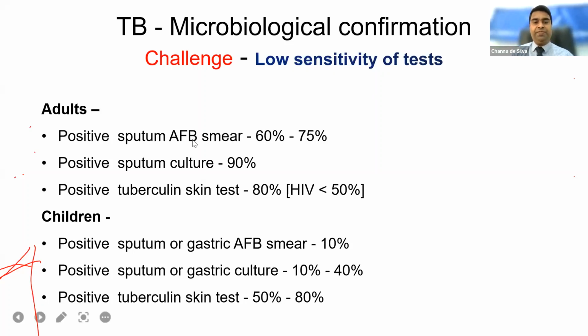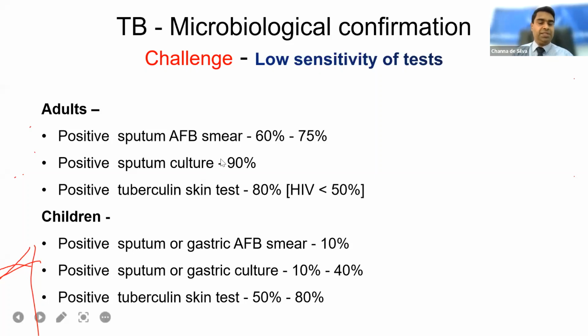The sputum AFB, the Ziehl-Neelsen staining for acid-fast bacilli, the smear, is the main method of diagnosis of TB in adults. Around 75% of adults with classic pulmonary TB have a positive sputum. But in significant contrast to that, in children it's about 10%. The gastric aspirate about 10%. Sputum obviously is even less than 10%.